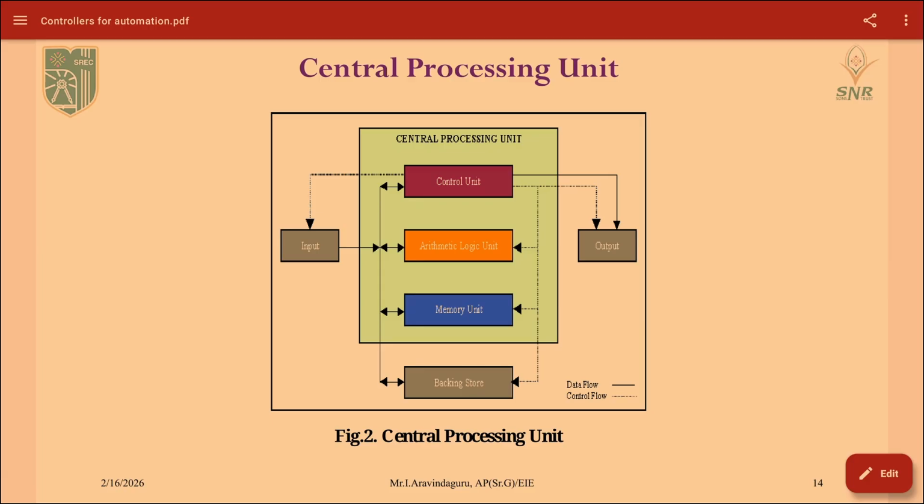The arithmetic logic unit is used to get the information from the inputs, and then it will do arithmetic operations like addition, subtraction, multiplication and other logical operations. Next one is the memory unit, which is used for storage purposes, and the outputs will be controlled, or it is attached with the control unit.